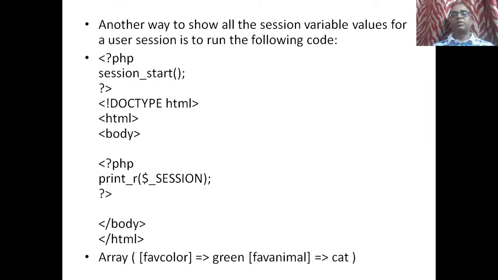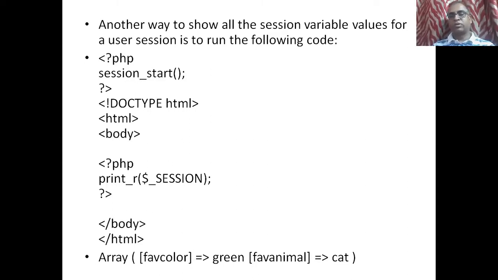Another way to extract the values stored in a session variable: <?php session_start(), then <!DOCTYPE html>, and instead of echo we will use print_r, the name of the function, and we will pass $_SESSION. So whatever information you have stored in session variables, we are going to fetch it as an associative array.